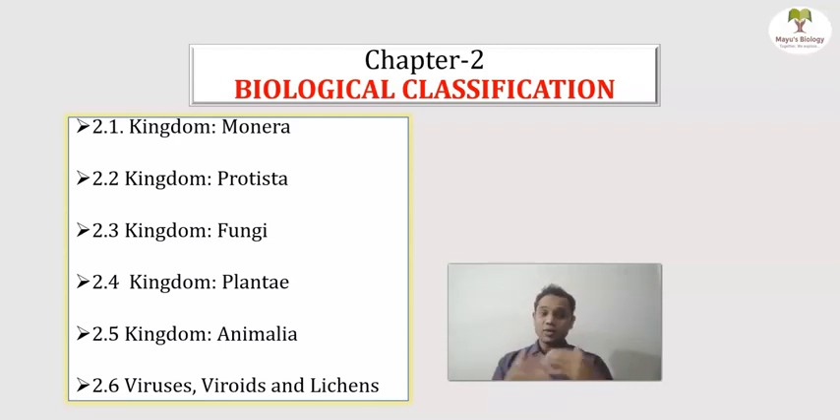So what are these viruses? It sounds very interesting now. What is their structure, or what type of structure do they have? Then another topic is viroids. What are viroids? What are prions? What are lichens? Lichen is an association of fungi and algae. All these interesting topics will be studied in detail. So that is about chapter number two.